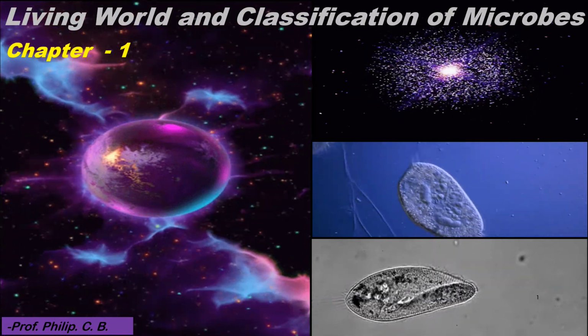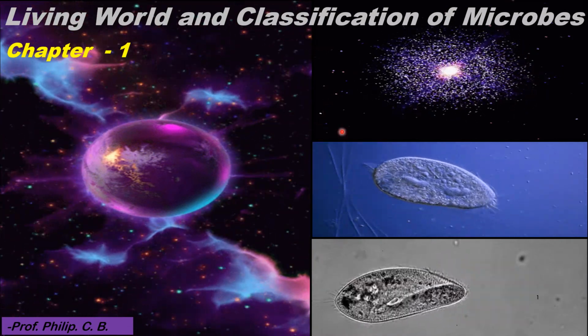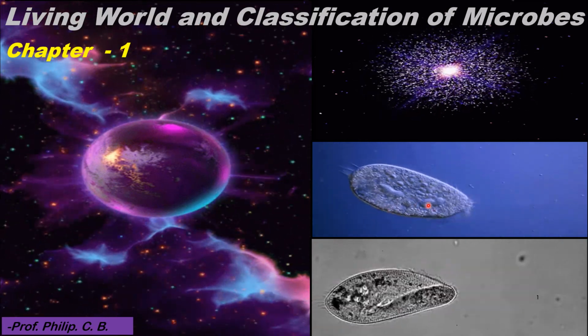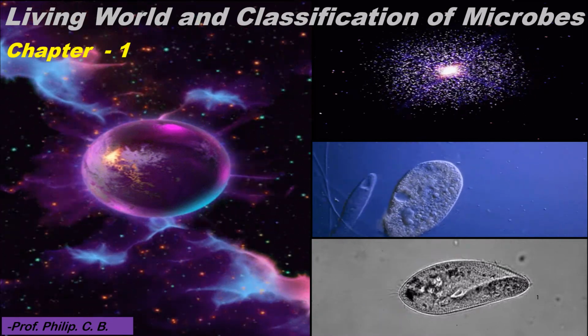Now these species we are going to learn by classifying them. Few species I added the images over here. You can see how they are moving around or locomoting. Here you can see this species moving with the help of cilia.